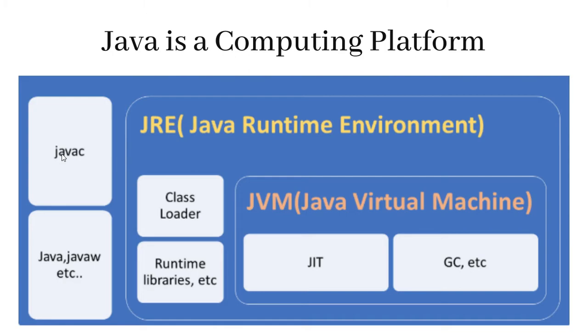And after that, when you run that .class file, we will execute it with the help of the JVM, and there will be no requirement for external software to execute a Java program. And that is the reason people call Java a computing platform.